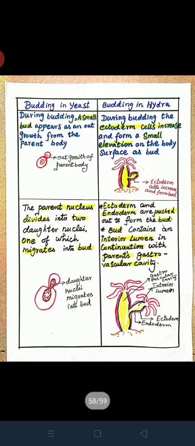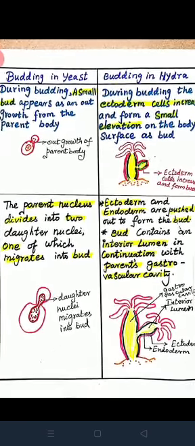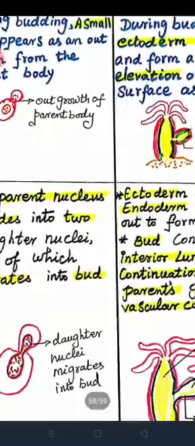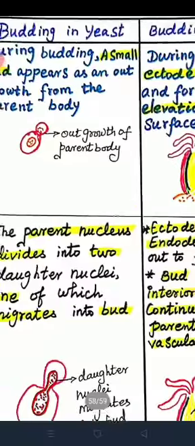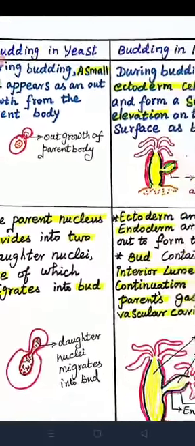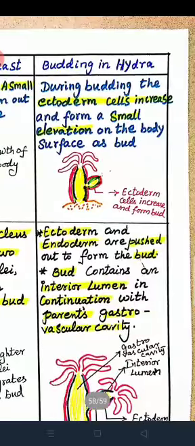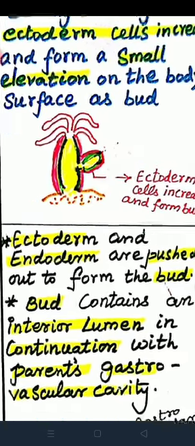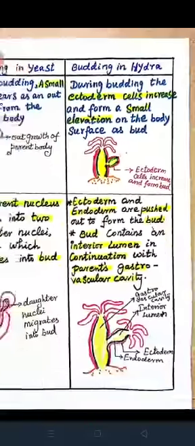Next, we'll see the important 3-mark question: budding in yeast versus budding in hydra. Point number 1, during budding, a small bud appears as an outgrowth from the parent body. See, in the yeast cell, a small bud appears as an outgrowth from the parent body. What about the budding in hydra? During budding, the ectodermal cells, the pink colored cells, increase and form a small elevation on the body surface as a bud.